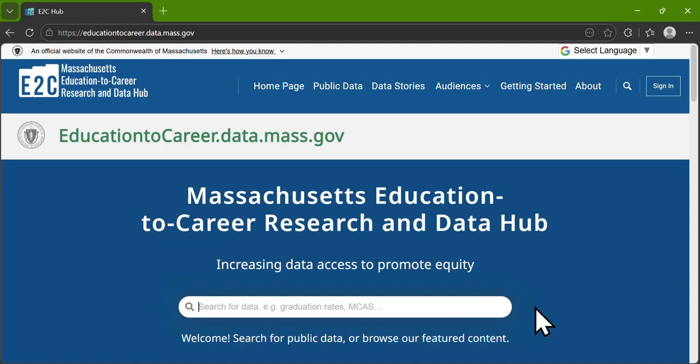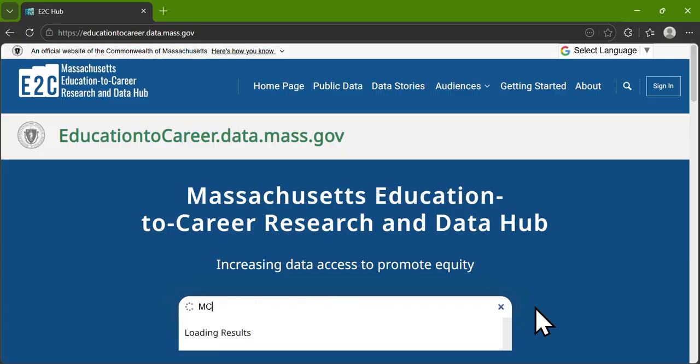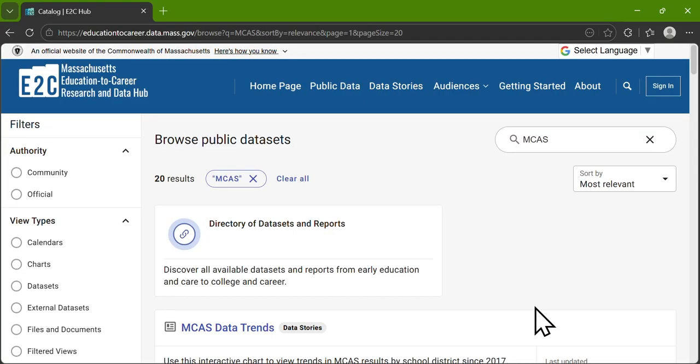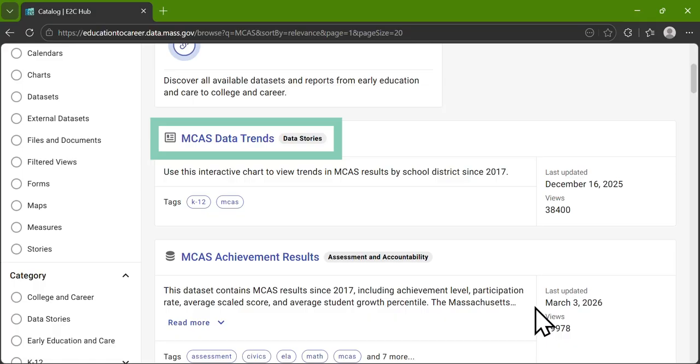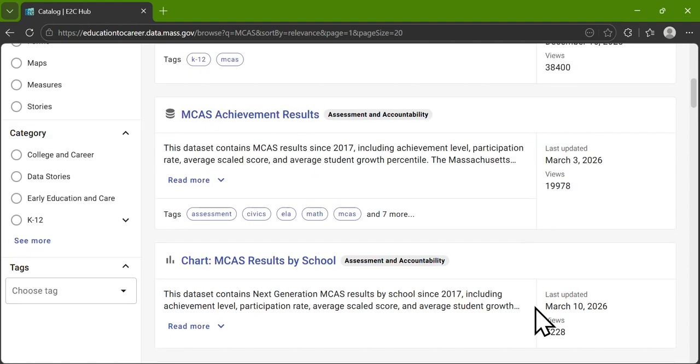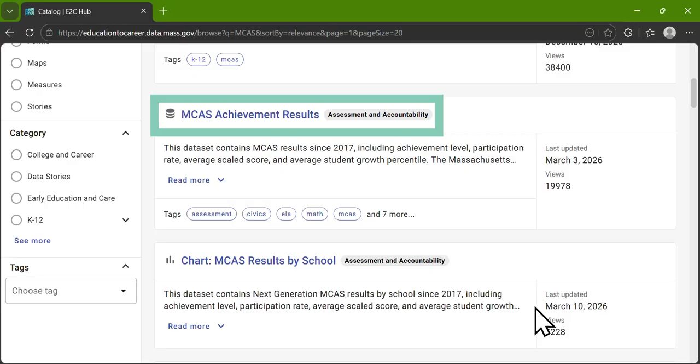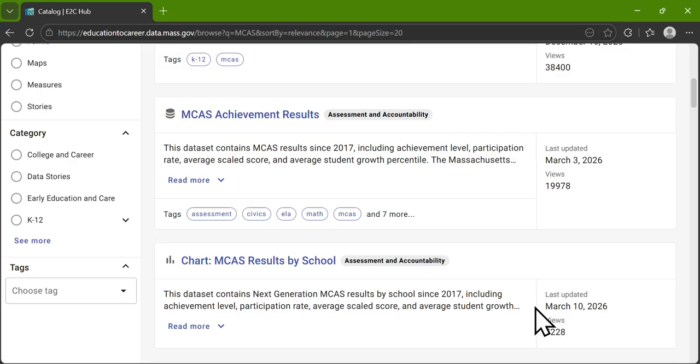Let's start by searching MCAS in the E2C Hub. The top result is the MCAS Data Trends. This has a newspaper icon next to the title, which means it's a data story. You can also access the raw data, the MCAS Achievement Results dataset, which has a stack of ovals next to the title, symbolizing a computer server full of data.